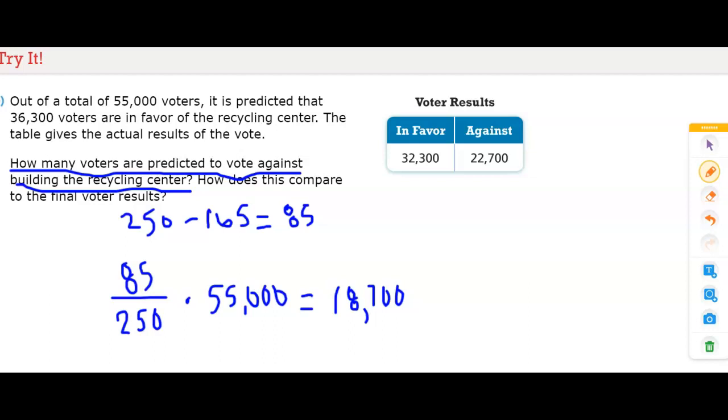The second part is, how does this compare to the final vote? The final was 22,700. So our prediction is a bit lower than the actual votes.